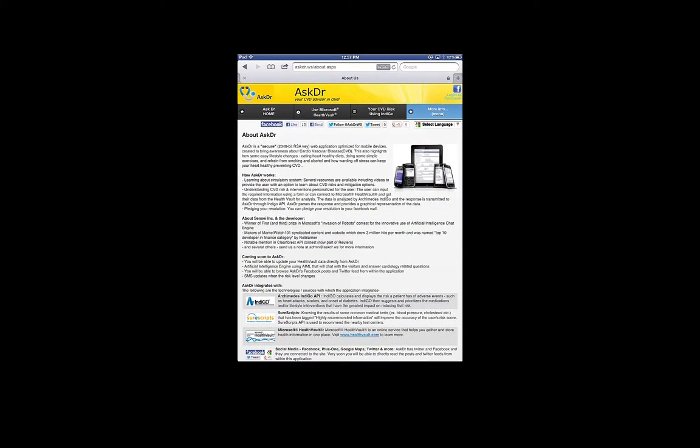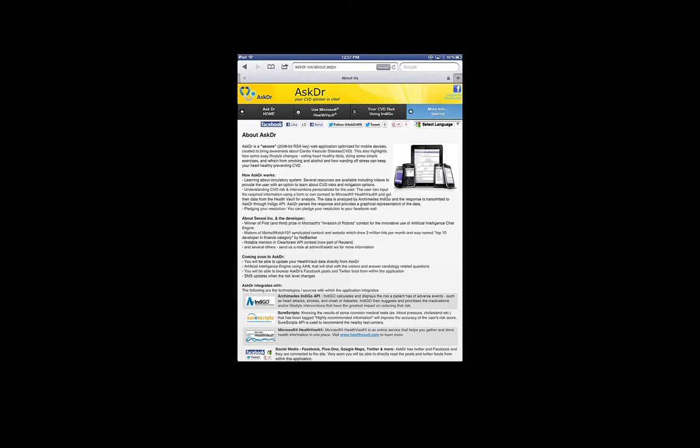What is the AskDR application? AskDR is a secure web application optimized for mobile devices to bring awareness about cardiovascular disease risks. What does it do? AskDR has multiple modes in which it operates. First of all, it provides you a ton of information about cardiovascular risks.